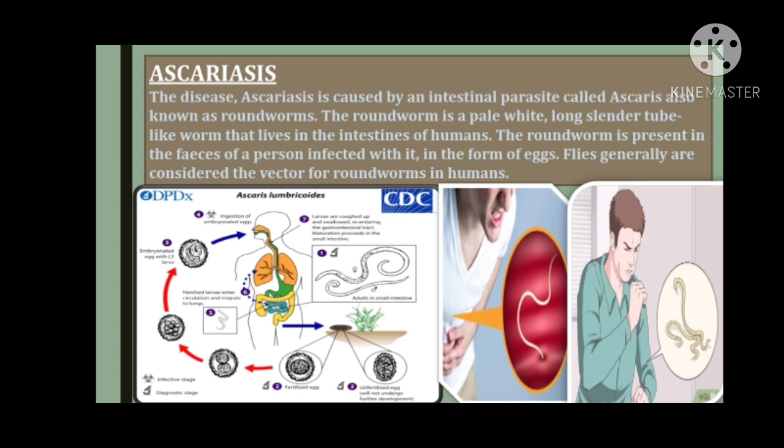So now let's focus on the mode of infection. The primary source of infection is contaminated food and drink. However, the ways through which Ascaris infection may occur are entry of rhabditiform larva through vegetables, ingestion of the eggs of Ascaris with water, taking of food with untidy hands, and inhalation of contaminated air. And the name of the larva which enters the body through vegetables, as I told you, is rhabditiform larva.